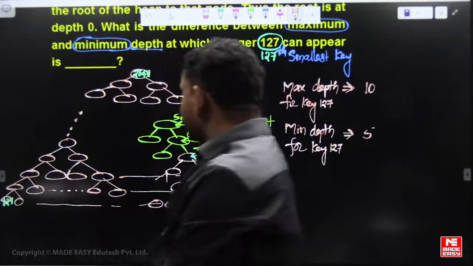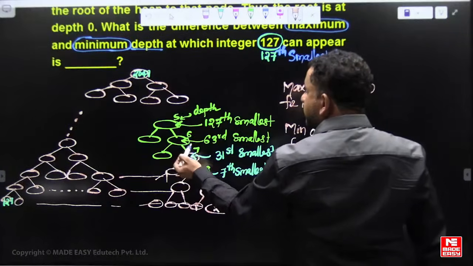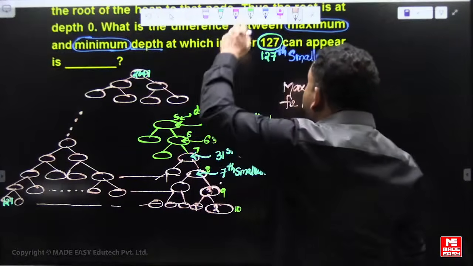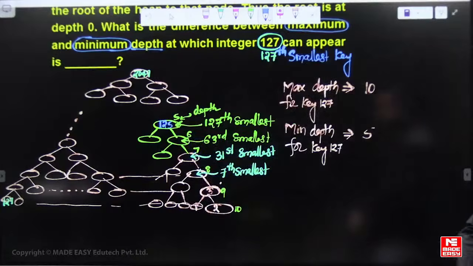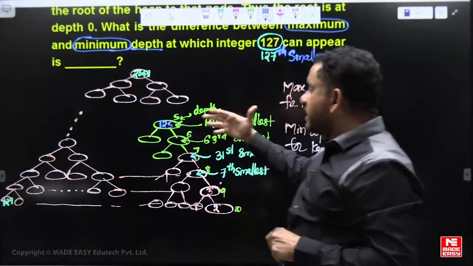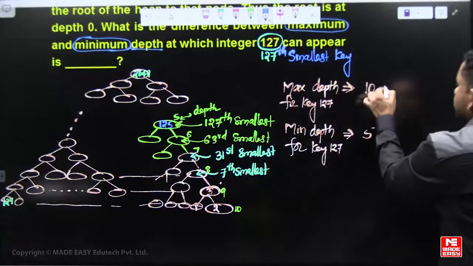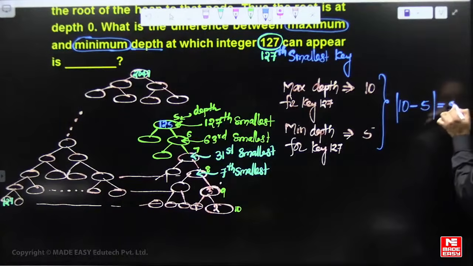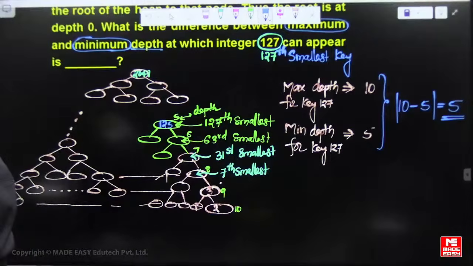Five or 6, okay, is it okay, calculations? This is the depth: 10, 9, 8, 7, 6, 5. So maximum it can be depth 10 and minimum it can be depth 5. Depth 5 means it can be at the 6th level. Maximum depth is 10 and minimum depth is 5, okay. So the difference is 10 minus 5. Got it?